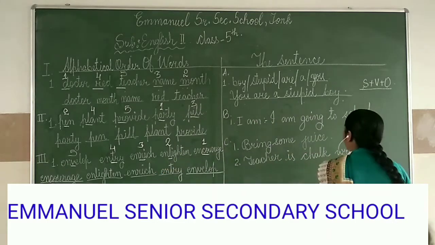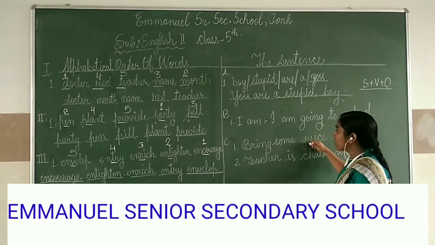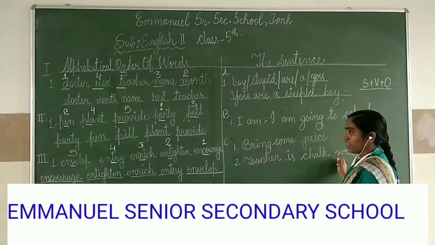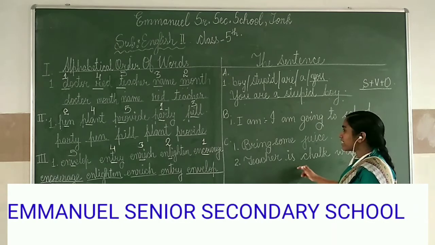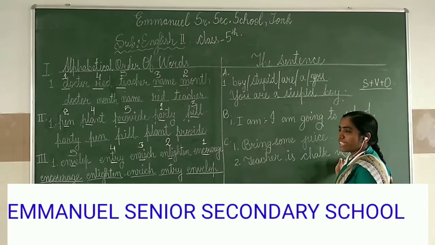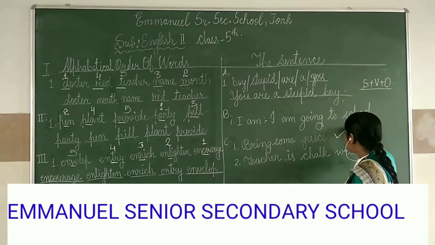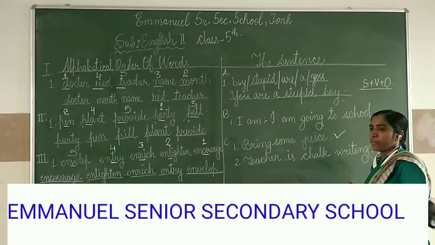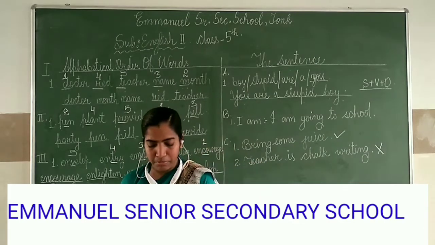Now here on the board, I wrote two examples. First is, bring some juice. कुछ juice लेकर आओ. Next, teacher is chalk writing. Is it a correct sentence? Teacher is chalk writing. Teacher chalk writing कर रहे हैं. Is that correct? Otherwise, you have to say teacher is writing with the chalk. That will be a correct sentence. So bring some juice is the correct sentence, so I did a tick. Teacher is chalk writing is a wrong sentence, so I put a cross. So you have to do the C exercise in this manner.